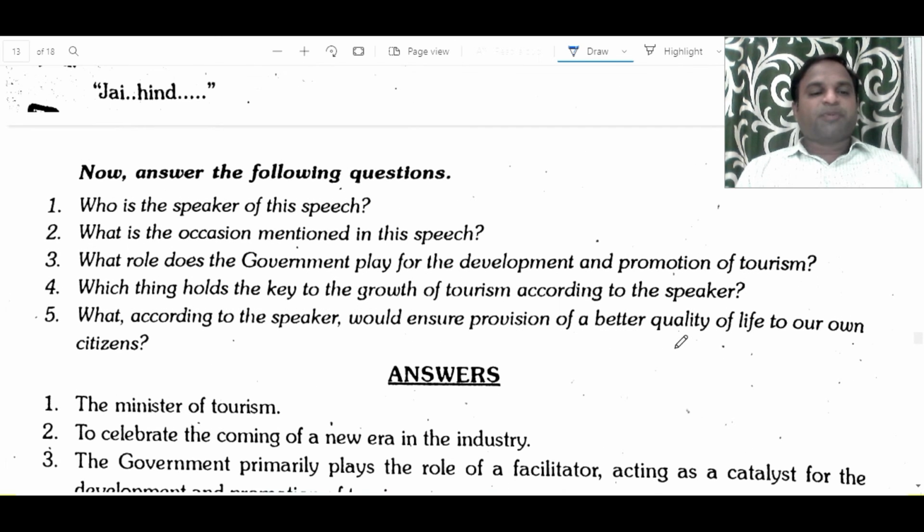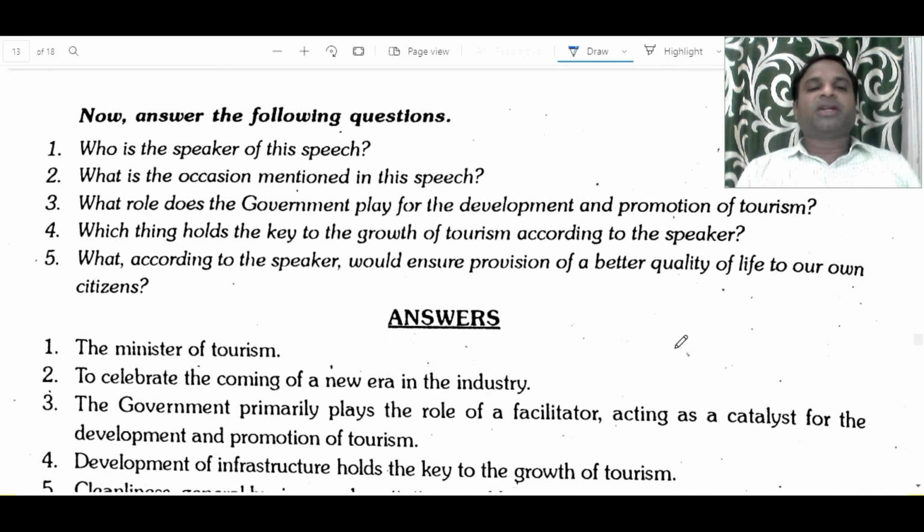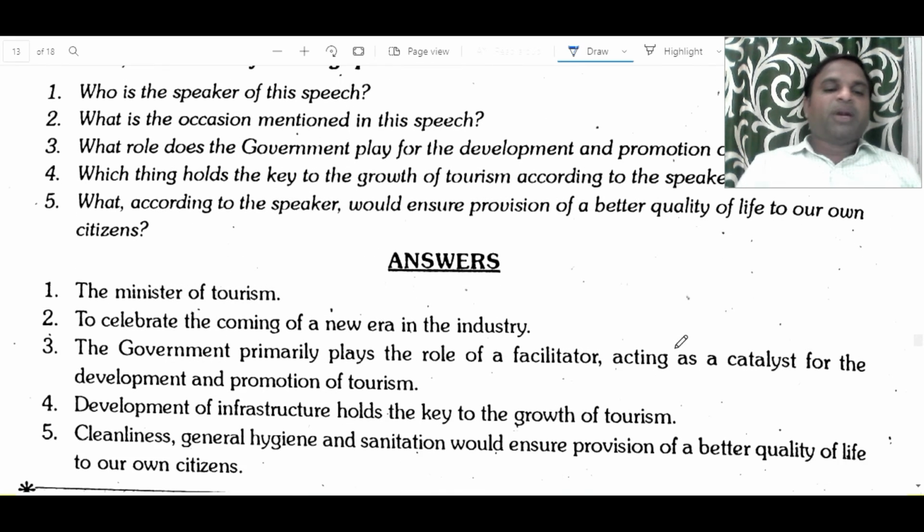So who is the speaker of this speech? The Minister of Tourism. What is the occasion mentioned in the speech? To celebrate the coming of a new era in the industry. What role does the government play for the development and promotion of tourism? The government primarily plays the role of a facilitator, acting as a catalyst for the development and promotion of tourism. Which thing holds the key to the growth of tourism according to the speaker? Development of infrastructure holds the key to the growth of tourism.